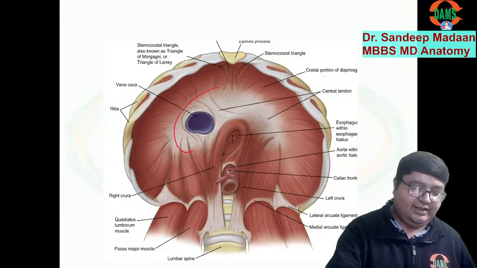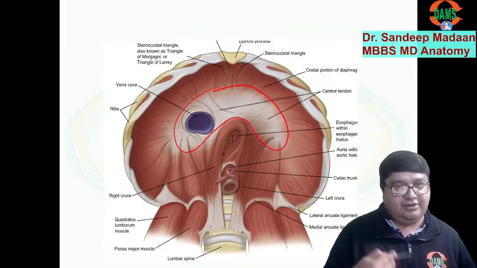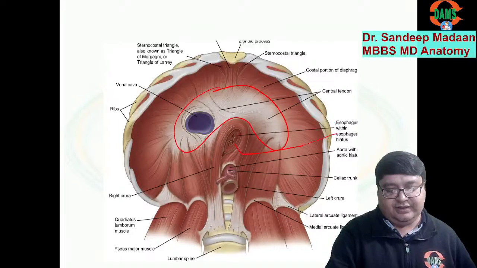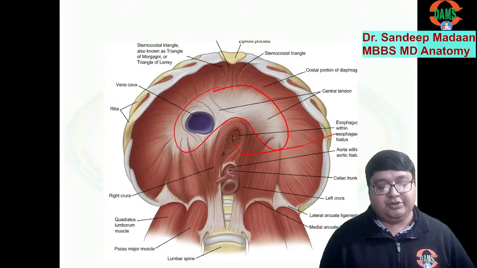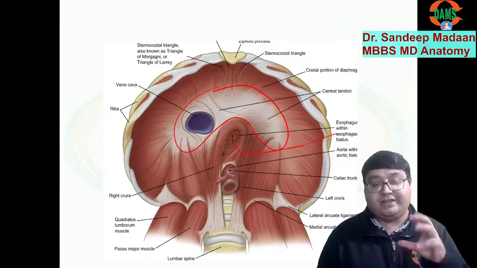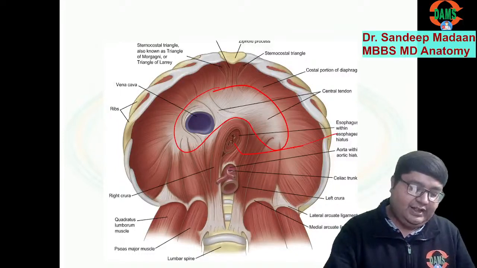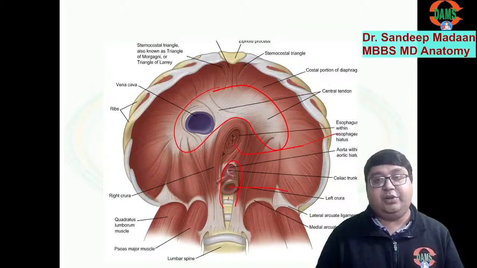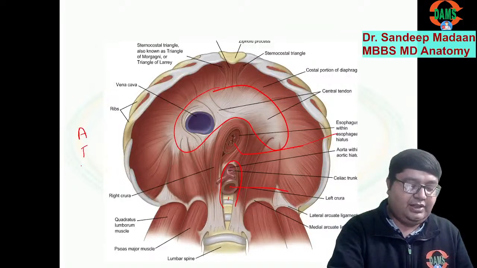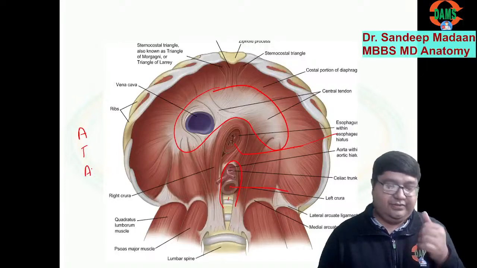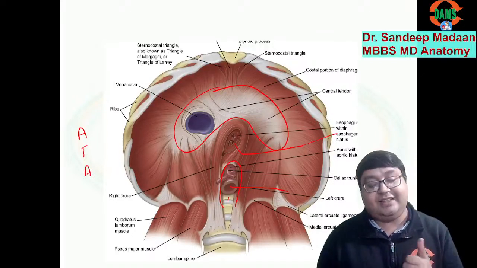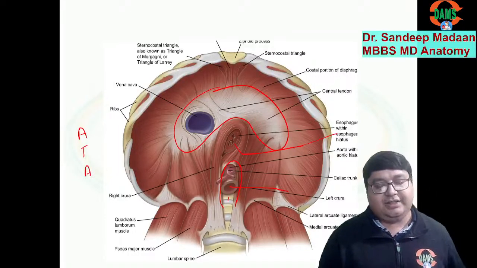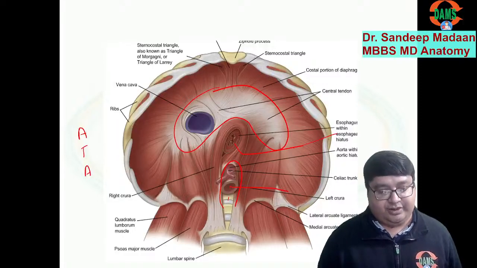Now you can see this is the central tendon and through the central tendon we have IVC. Naturally it will pass along with that right phrenic. Esophagus is here. This is the esophagus, but it is present in the muscle part, so during the inspiration, the esophagus has to constrict. But where is the aorta? This opening is where we have the aorta present. In fact, from the aortic opening, we have aorta structure coming out. Aorta. What is aorta? Azygos. A for aorta, T for thoracic duct, and A for azygos vein. Okay. Azygos vein mostly will come from here. Sometime it may come also from the crura.